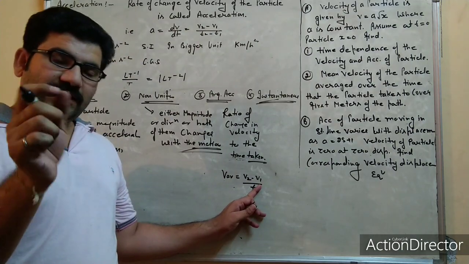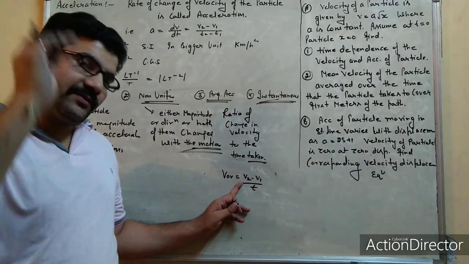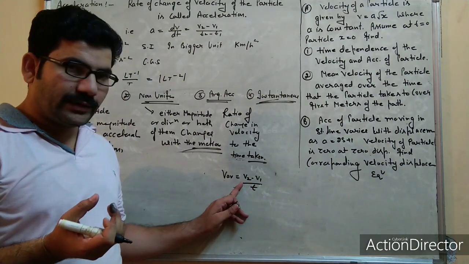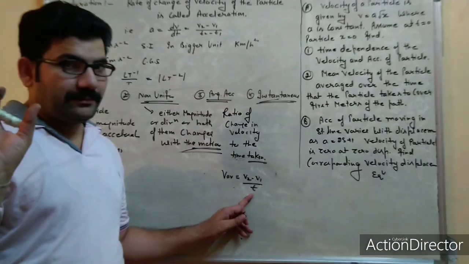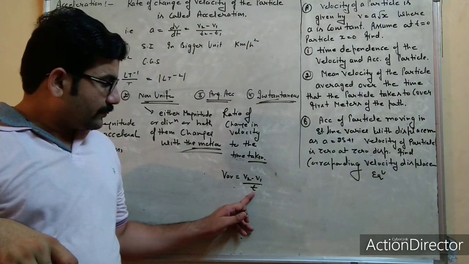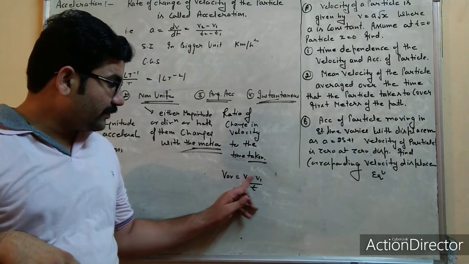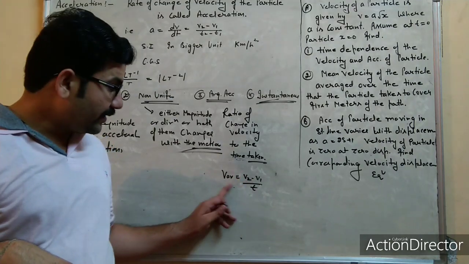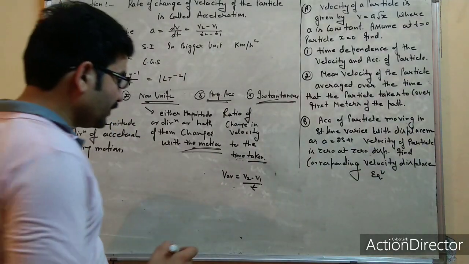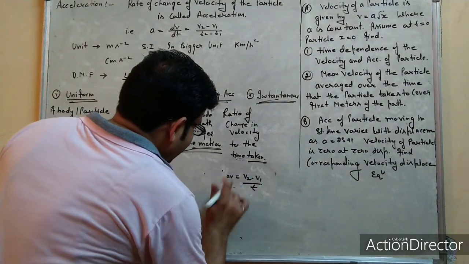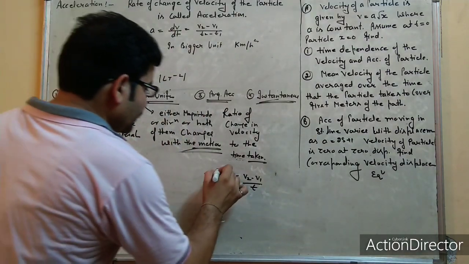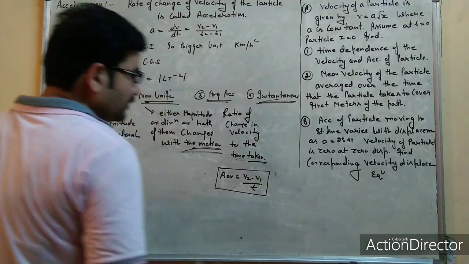Here v1 is the initial velocity and v2 is the final velocity, and while increasing velocity from v1 to v2 the body consumes some time. Dividing the velocity difference by that time gives a special term called average acceleration. So this is the average acceleration formula we will use in numericals.